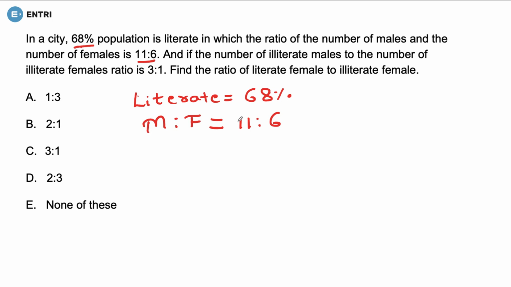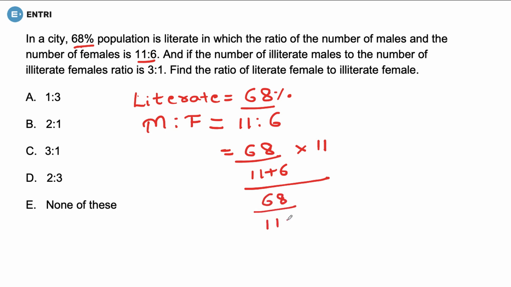Now, we already know that because the total was 68, we can write it as 68 upon 11 plus 6 into 11 and 68 upon 11 plus 6 into 6, and it would be equal to 44%.